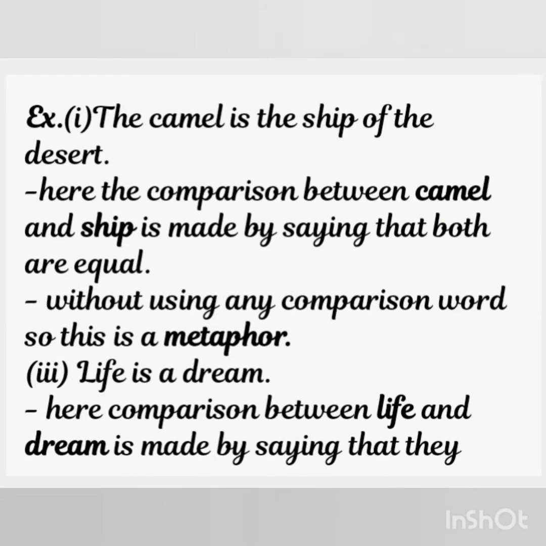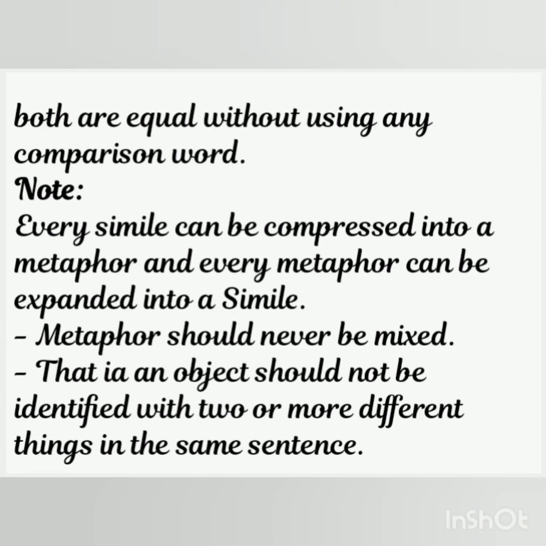Let's look into some more examples. The camel is the sheep of the desert. Here, the comparison between camel and sheep is made by saying that both are equal without using any comparison word. So, this is a metaphor. Number 3. Life is a dream. Here, the comparison between life and dream is made by saying that they both are equal without using any comparison word. Students, note, every simile can be compressed into a metaphor and every metaphor can be expanded into a simile. Metaphors should never be mixed. That is, an object should not be identified with two or more different things in the same sentence.